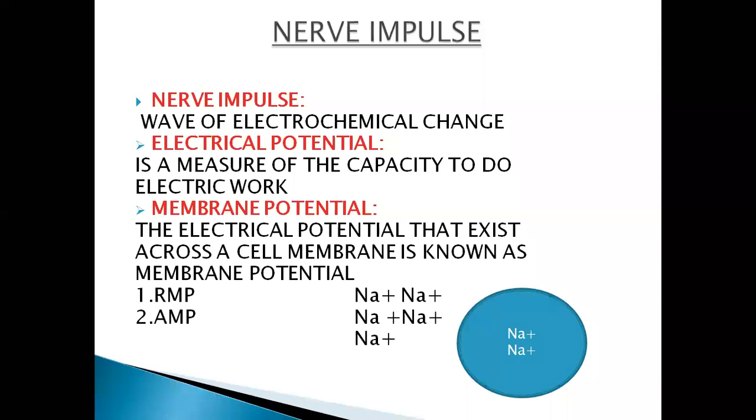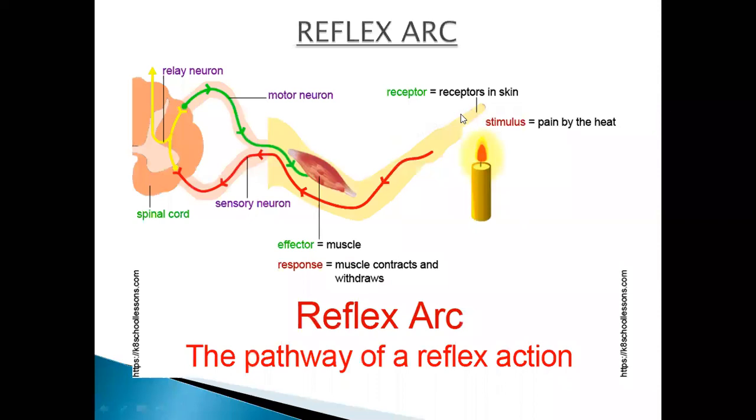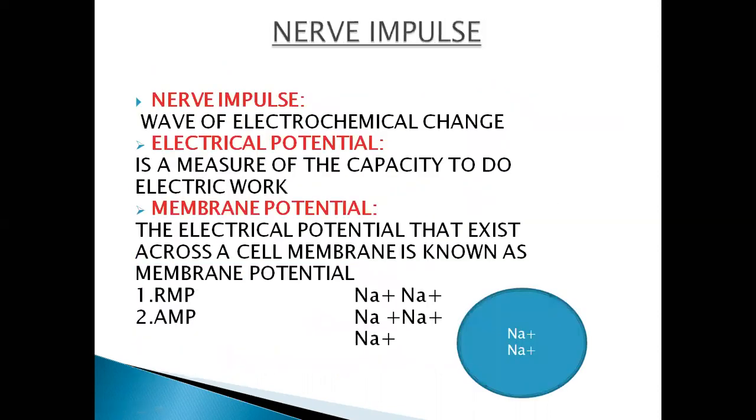Nerve impulses are information or signals about a stimulus that is transmitted from receptors to the CNS. In this example, you know that when you are feeling heat, the nerve impulse went towards your brain, to your motor neurons and associative neurons, and they are giving the message towards the motor neurons. So whenever you are doing any activity, the message is going by this nerve impulse. The message is sent in the form of a nerve impulse.